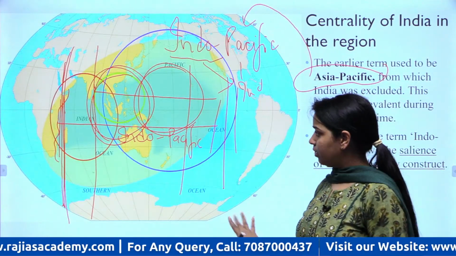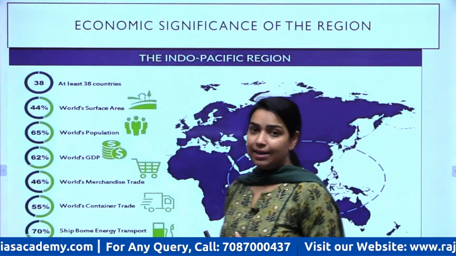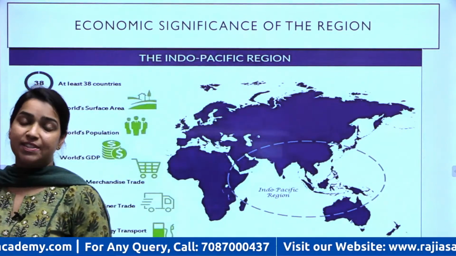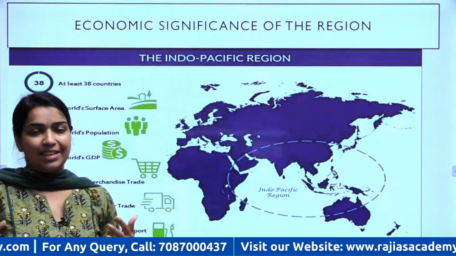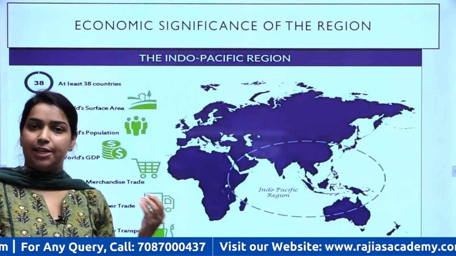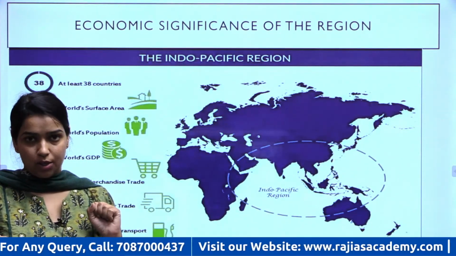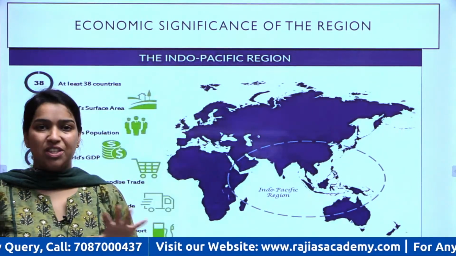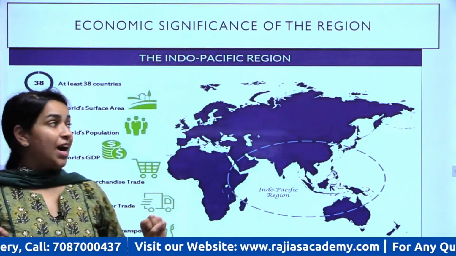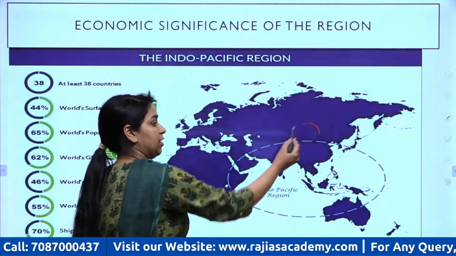Now, as I said that there is lot of significance or benefits that are related to this region. That is why only this region has gained so much prominence all around the world, right? So आप देखिए कि the world's most populous country, that is China, that is located in this region, right?